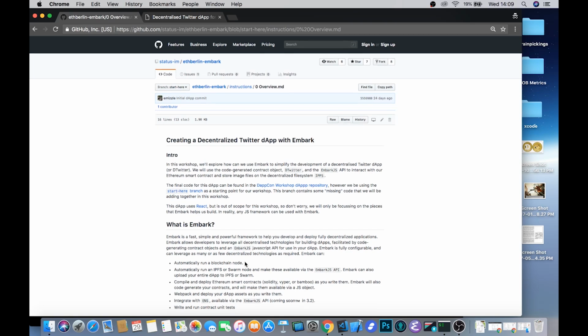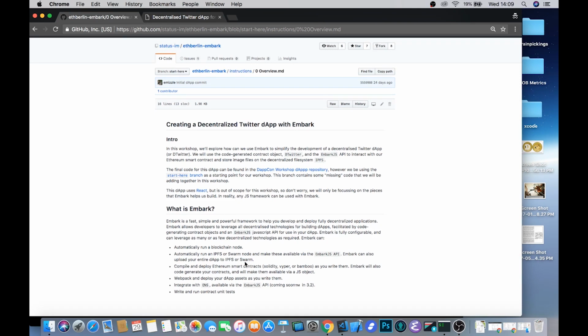And so the improvements in Embark over the last 6 months have been unbelievable to be a part of. And you'll see that for free, Embark allows you to run a blockchain node, to run an IPFS or Swarm node and connect to those directly with a single line of JavaScript to either upload or fetch files from these new decentralized storage networks. It allows you to connect directly to Whisper. There's ENS name capability coming in 3.2. It compiles Solidity, Viper, and Bamboo smart contracts.